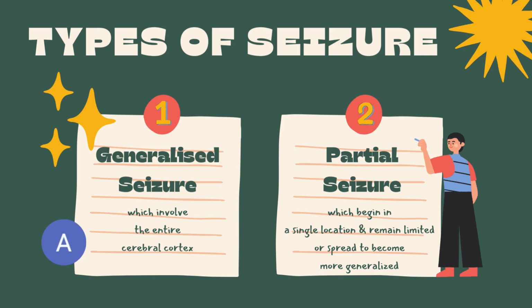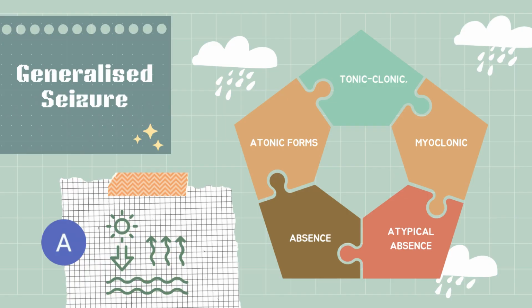First is generalized seizure, which involves the entire cerebral cortex, while the second one is partial seizure, which begins in a single location and remains limited or spreads to become more generalized. There are five generalized seizures. The first one is tonic-clonic. The second one is myoclonic. The third one is atonic forms, the fourth is absence, and the last one is atypical absence.